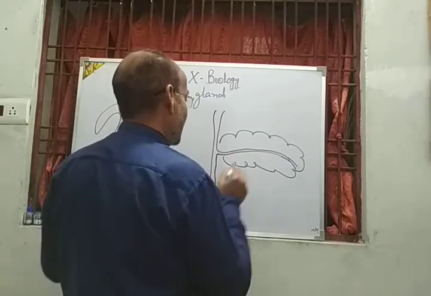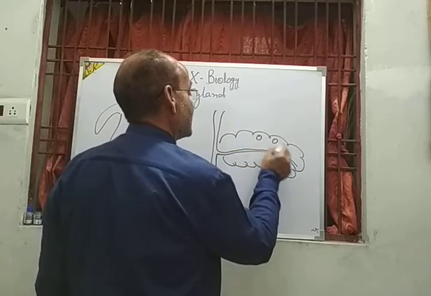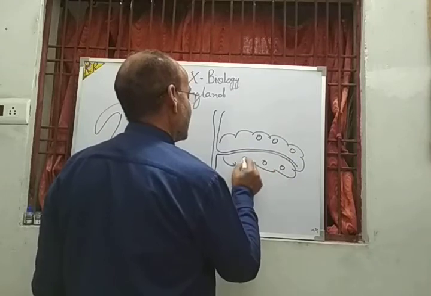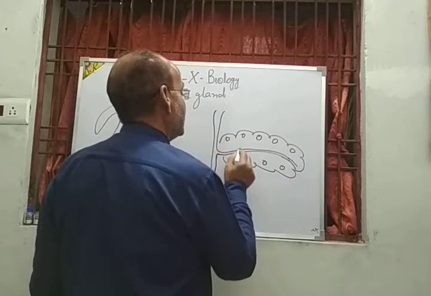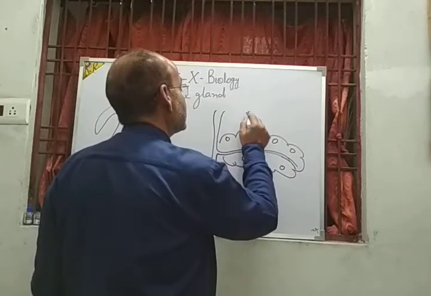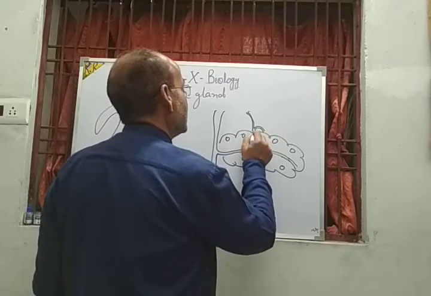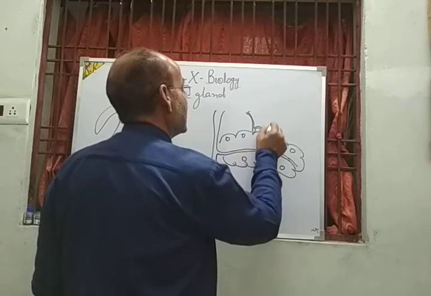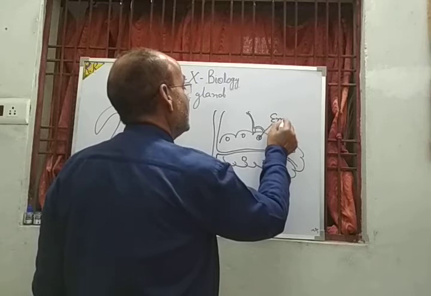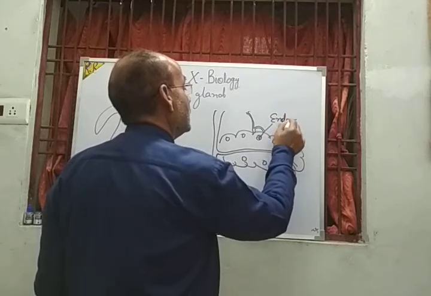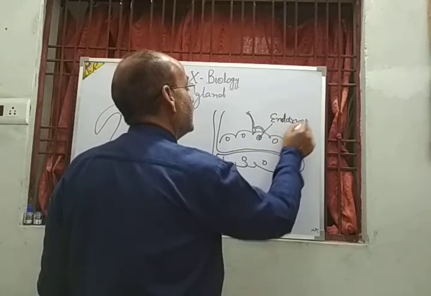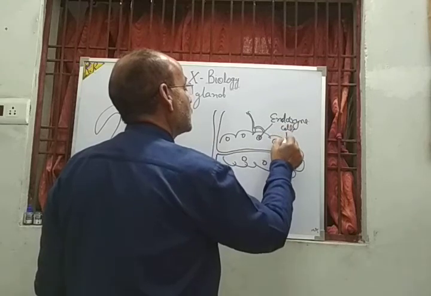In the pancreas there are endocrine cells. These are the blood capillaries. These are the endocrine cells. They secrete insulin.